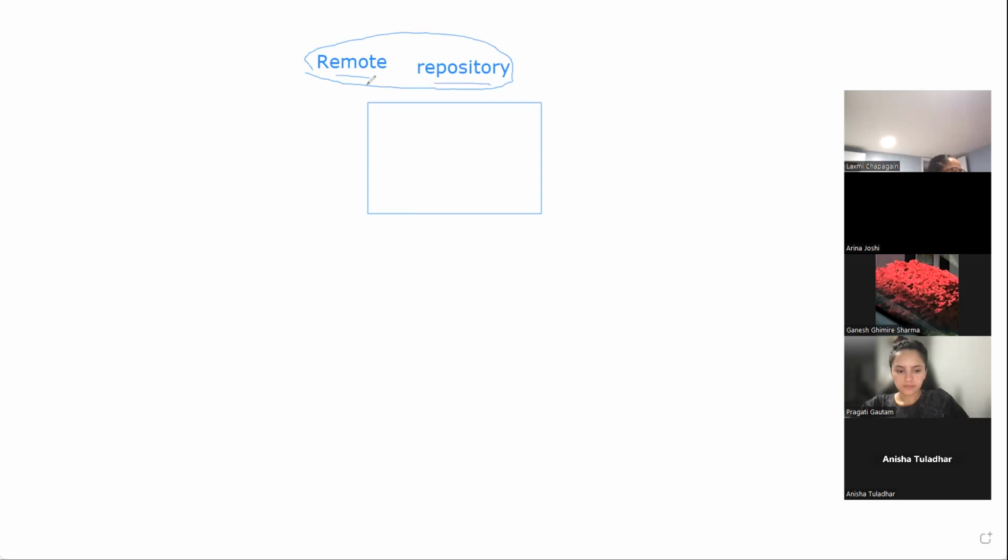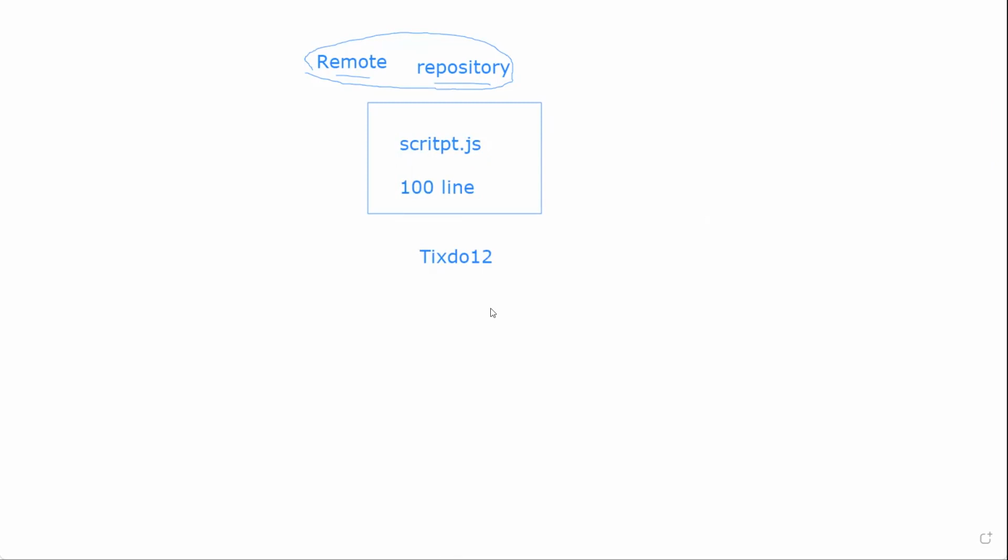Now with this remote repository, let's say we have one 6 to 12 project, and this project has one file which is script.js. Let's say script.js has 100 lines of code. No one is waiting for you to come and write the 100 lines of code. It is already there. The project is already there. You are joining the team afterwards, let's say. I'm giving you generic examples, right? So when people are joining from the different team, what will happen here?